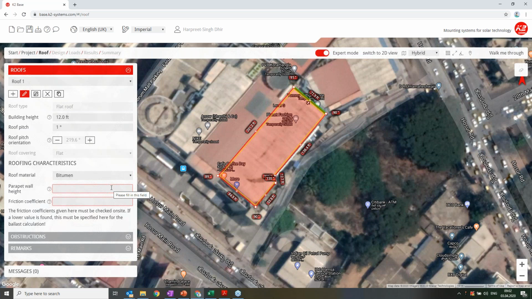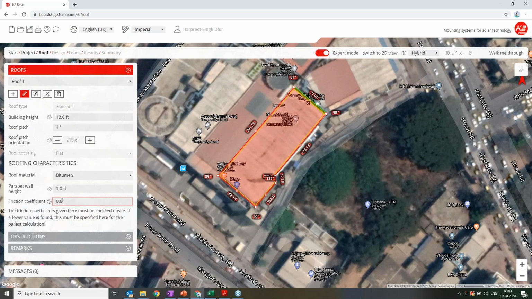It's quite normal in India that you have, in Asian terms, here it's written parapet wall height, but it's normally a safety wall, which is a little bit higher in the Asian region, but quite less in European, or in some places doesn't exist. But in this region, I know it's around 1 meter, and I put 1 meter, and then friction coefficient, I know, let's say it's 0.6.